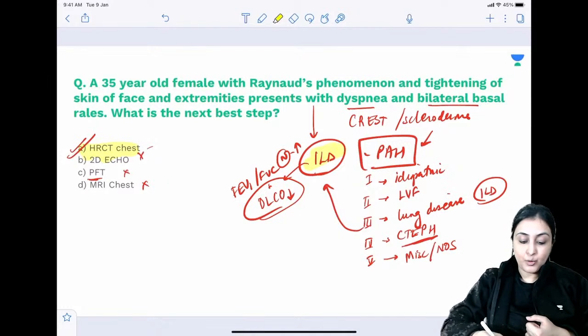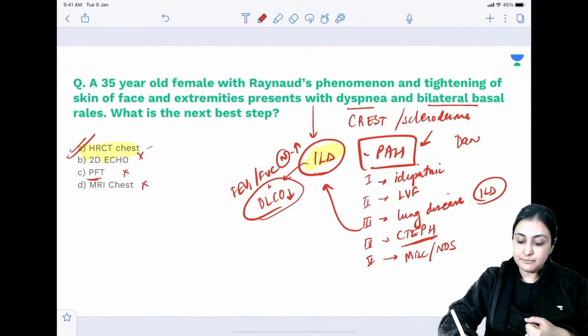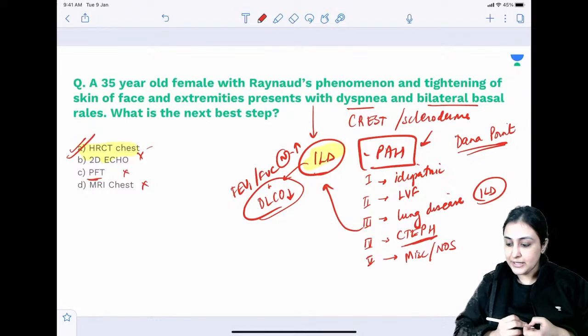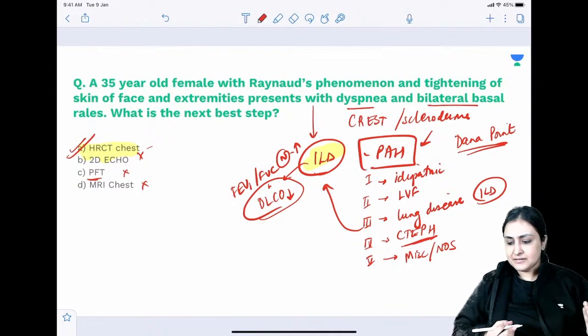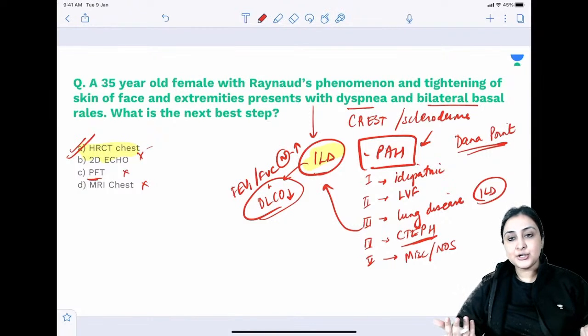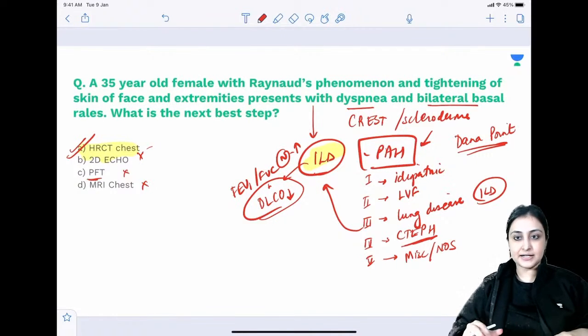This is the Dana Point classification. This is very important, guys. PH, expect a question. You need to know this. Okay. Anywhere you have primary, secondary, it's the same thing. When you can't find any other cause, that's primary Raynaud's. If it's associated with scleroderma or any other connective tissue disorder, that's secondary Raynaud's. As simple as that.